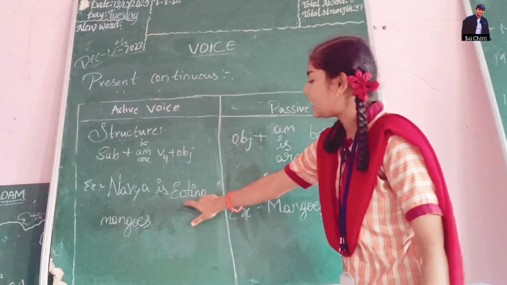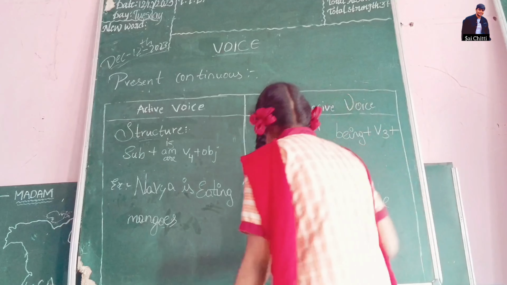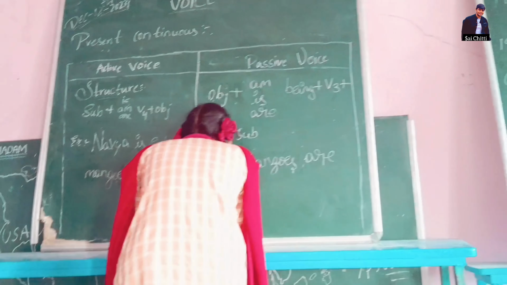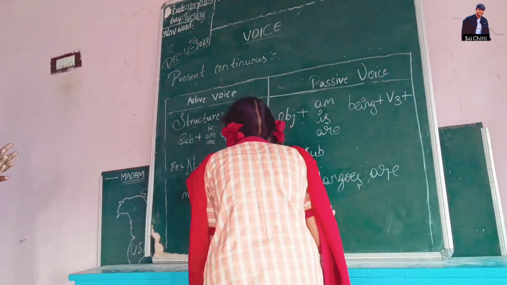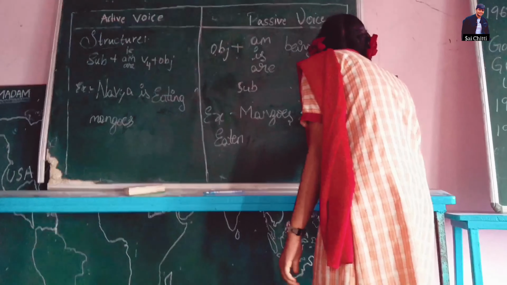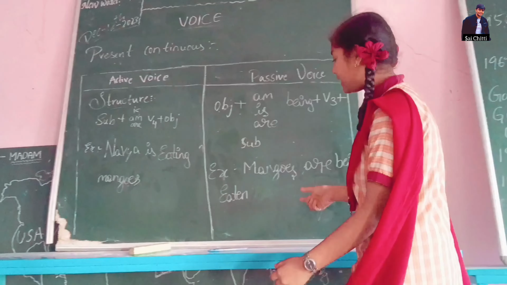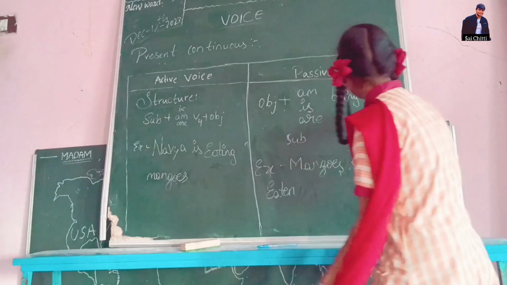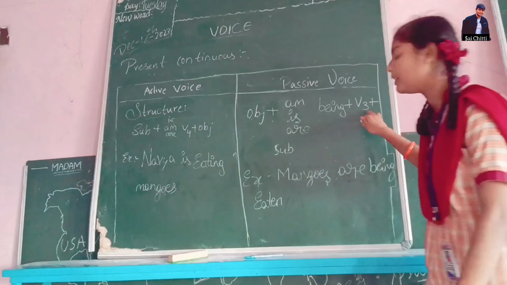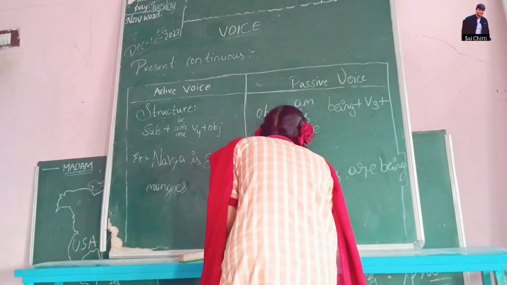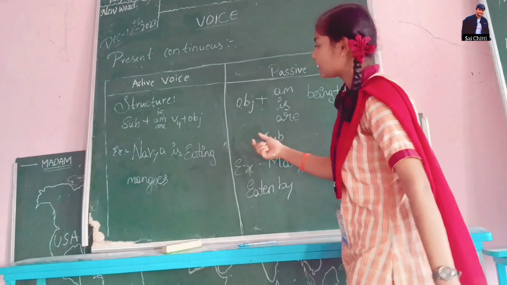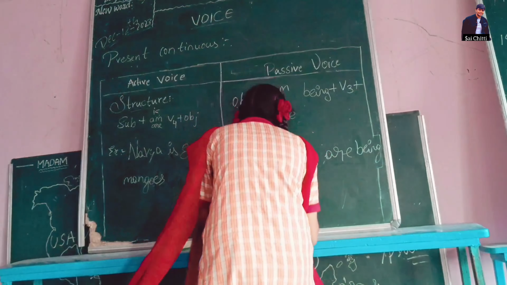V3 means eaten, eat means eaten. Are being eaten. Instead of plus we want to write by. Subject Navya.